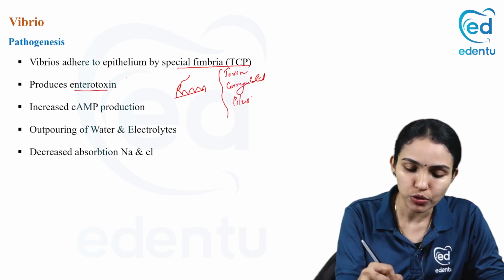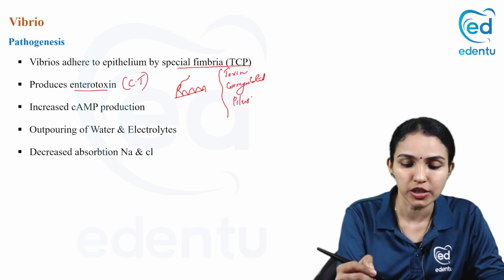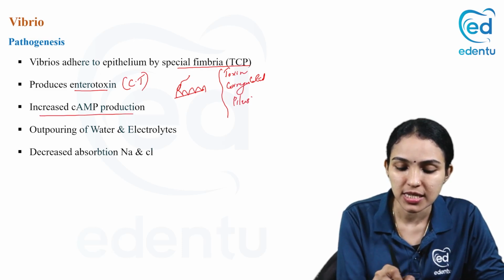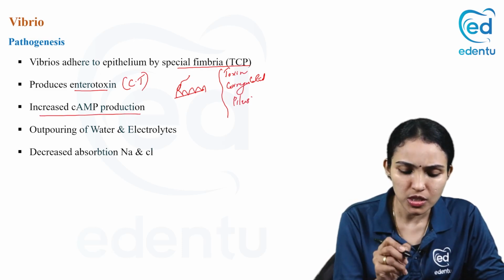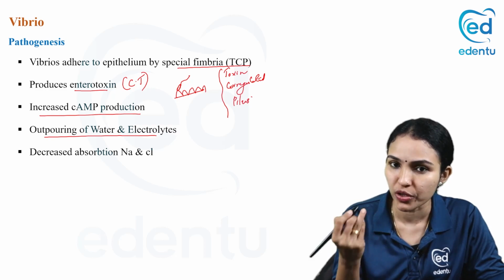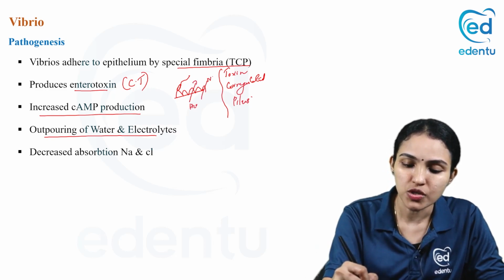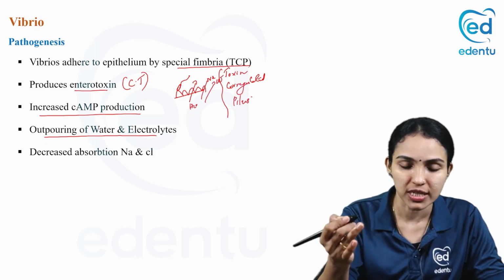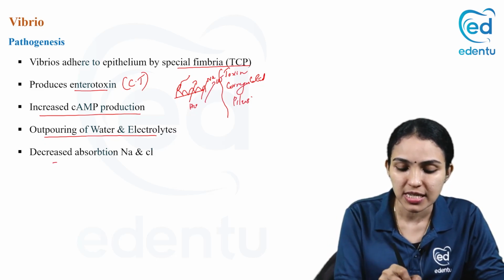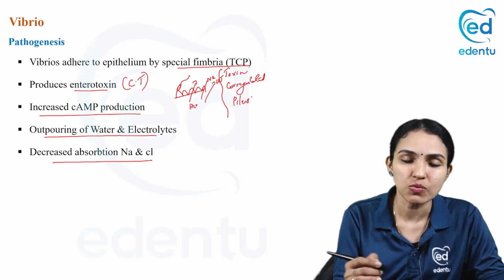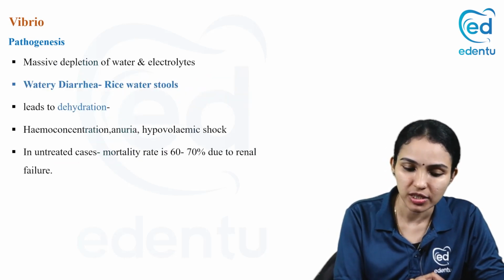Then it produces the enterotoxin. What is the enterotoxin? That is the cholera toxin. And how does it act? It increases the cAMP production. So what will happen? It will cause outpouring of water and electrolytes from the mucosa. So there will be increased expulsion of water, sodium, chloride, everything outside into the lumen, and there will be decreased absorption also. So all these things will lead to severe watery diarrhea.